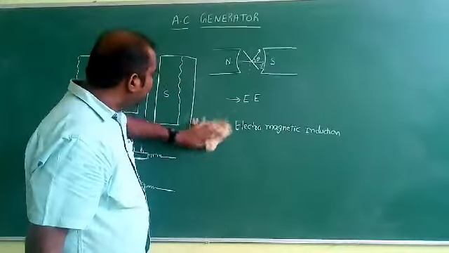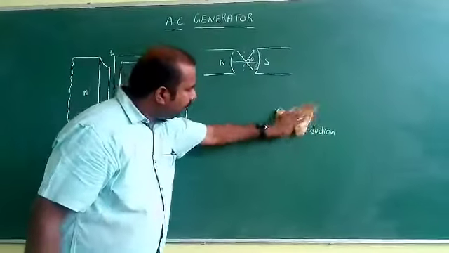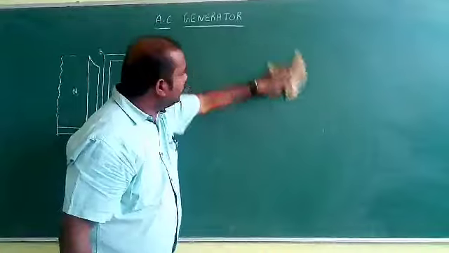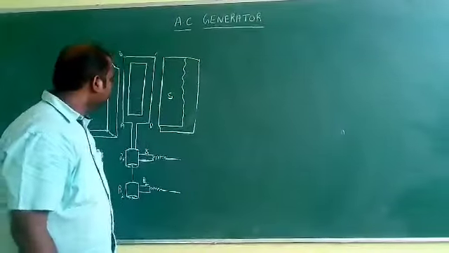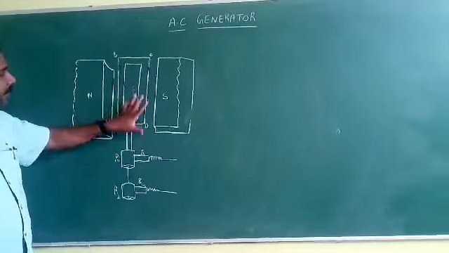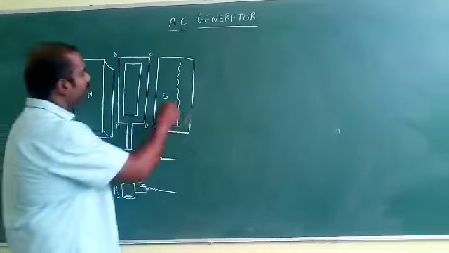Now we see the parts of the AC generator one by one. What are the parts? In this AC generator, mainly it consists of 4 parts. What are they?